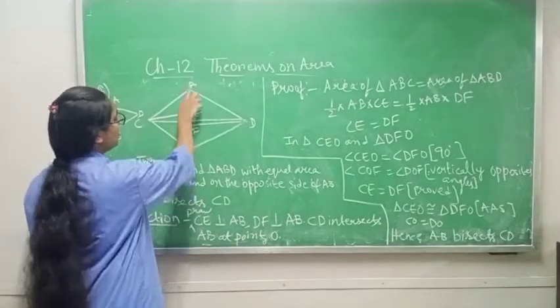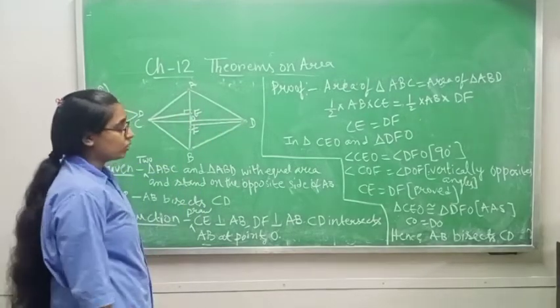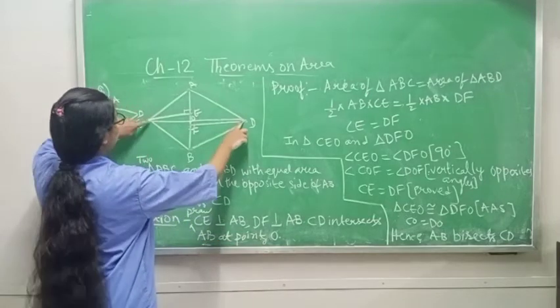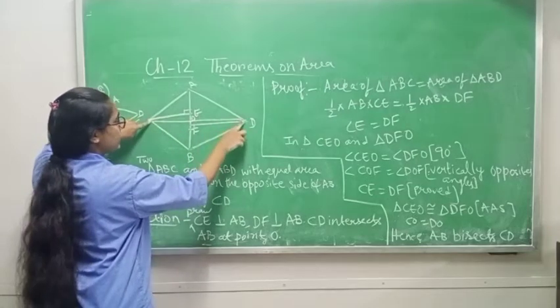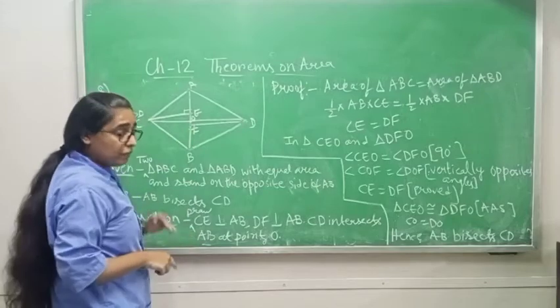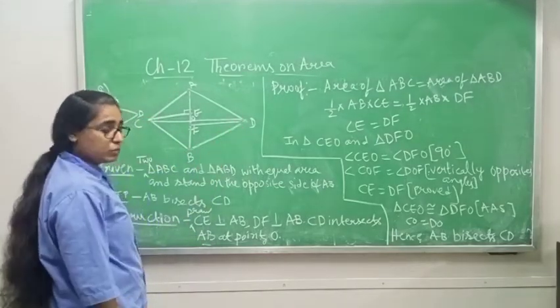One more thing, CD intersects AB at the point O. I have to prove that AB bisects CD. Okay, understood up to here?